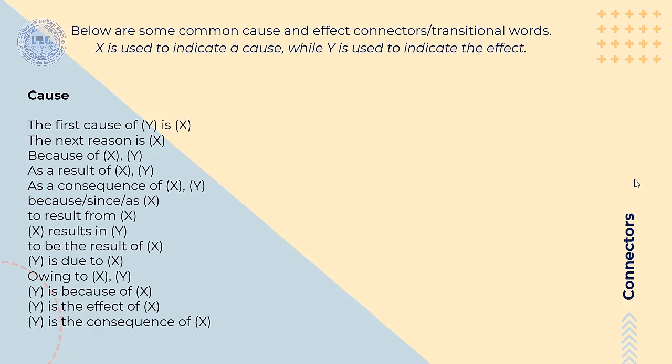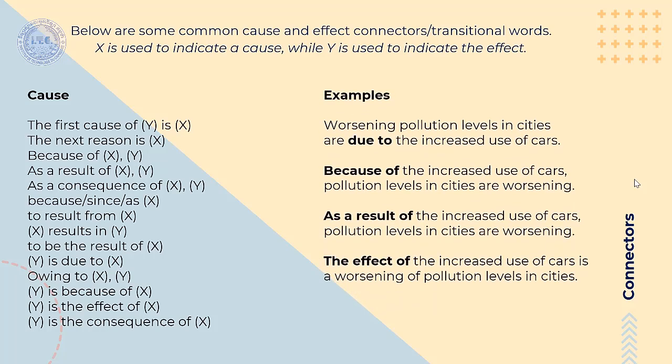And I also provide you some examples here. The first example is: worsening pollution level in cities are due to the increased use of car. So that means worsening pollution level in city refers to the effect.